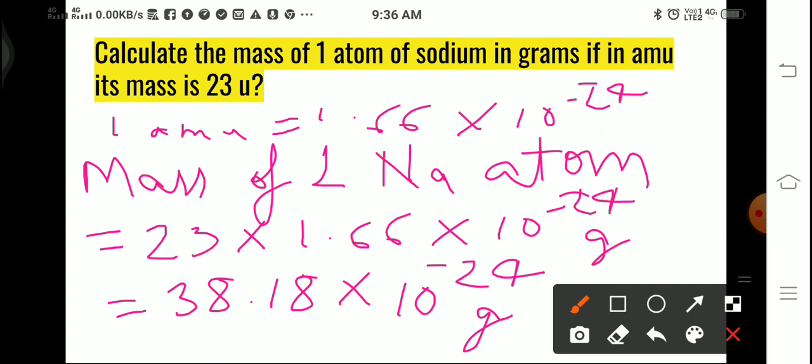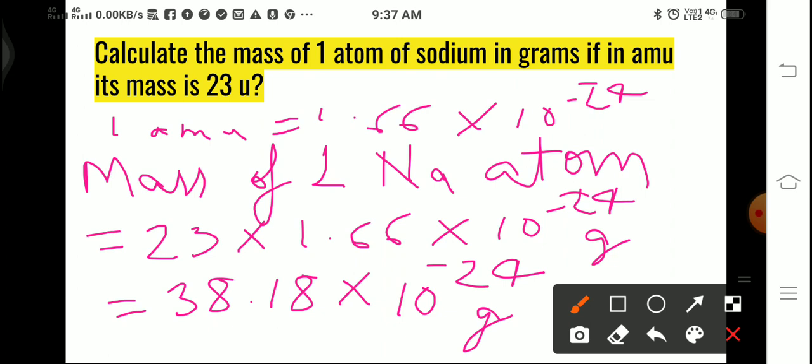So by knowing that 1 AMU is equal to 1.66 into 10 to the power minus 24 gram, we can calculate the mass of any atom, provided we know how many times its mass is that of hydrogen, because hydrogen mass is considered to be 1 U or 1 AMU.